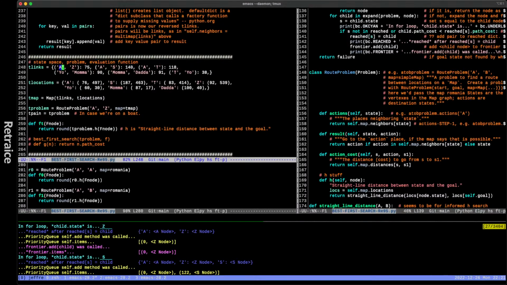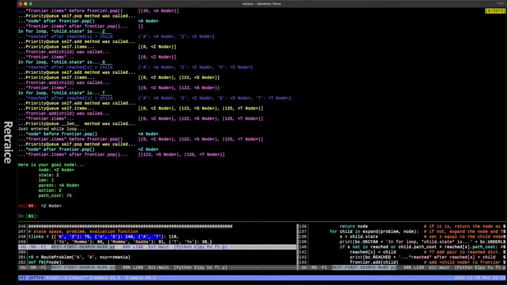A has 3 different actions available, okay? A to Z, A to S, and A to T. So that means that there are 3 child nodes if A is the parent node, and they each have their own action costs as well. So the first we're going to analyze is Z, the next one is S, and then the next one is T. And then at the end, we're going to decide on one.